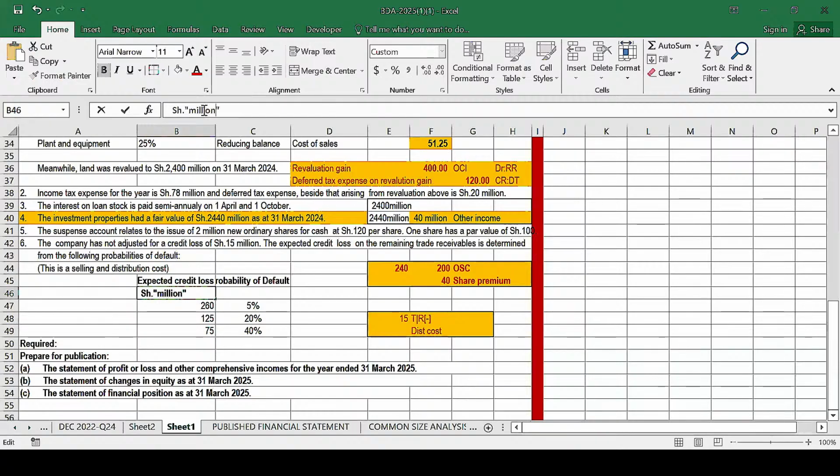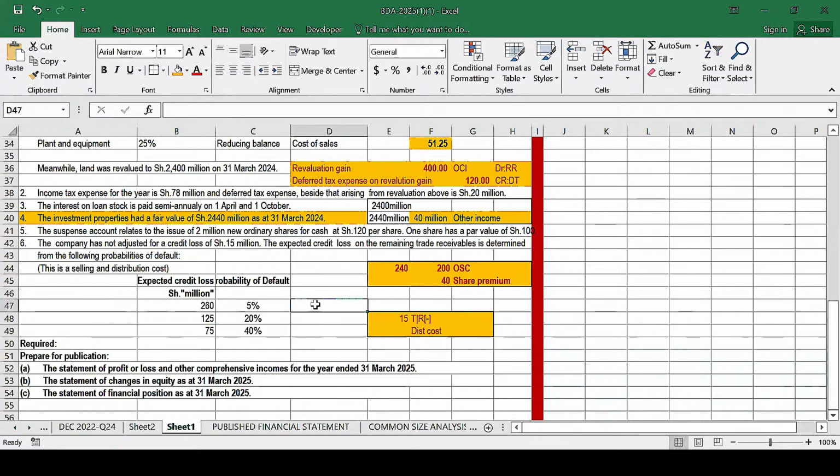So we are told the company expects that out of this amount of 260, 5% of it will not be paid. That's what you mean by probability of default. 5% of this will not be paid, 20% of this will not be paid, and 40% of this will not be paid.